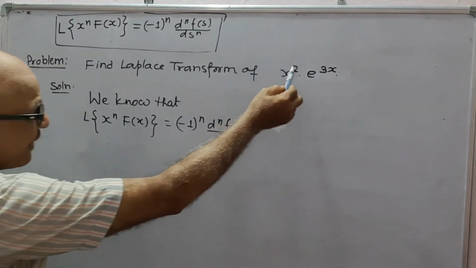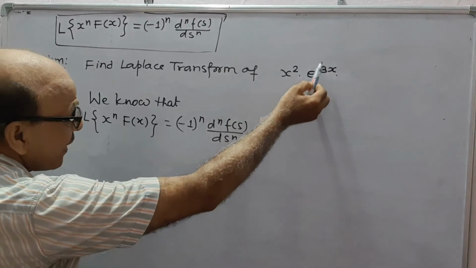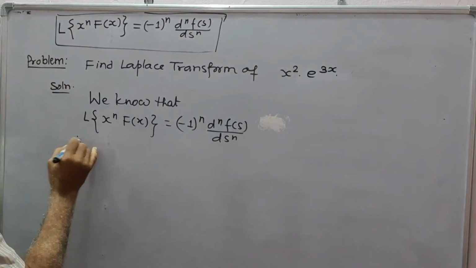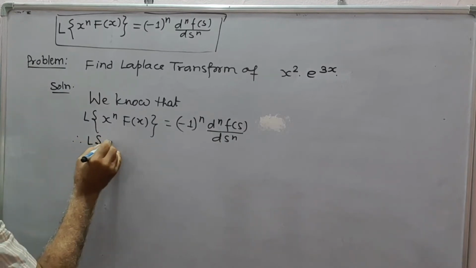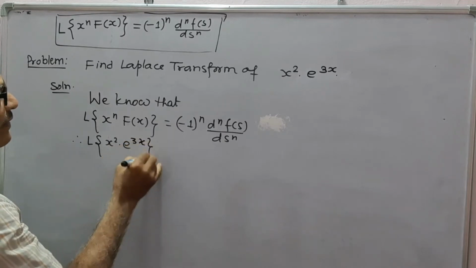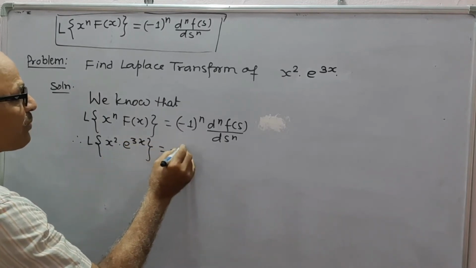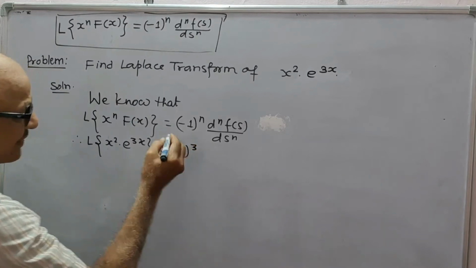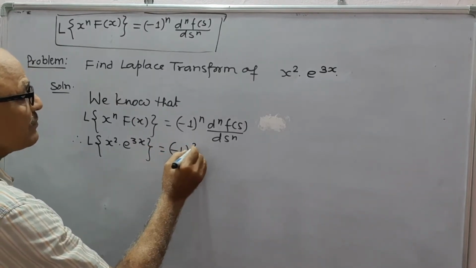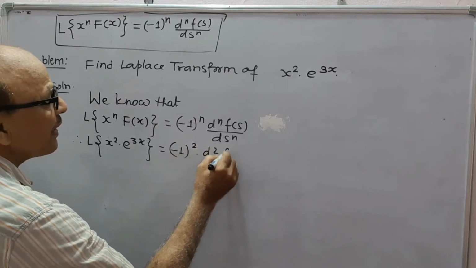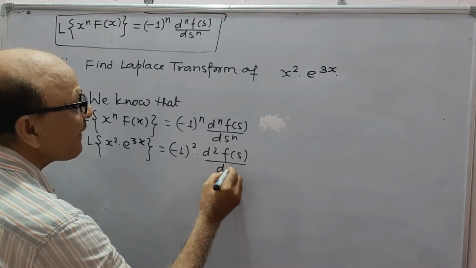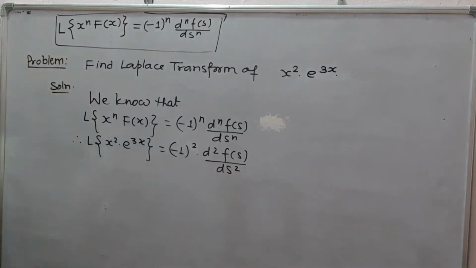Here n is 2 and f(x) is e to power 3x, therefore the Laplace transform of x power 2 into e^3x will be equal to minus 1 to power 2, because n is 2, d2F(s)/ds2, second derivative.